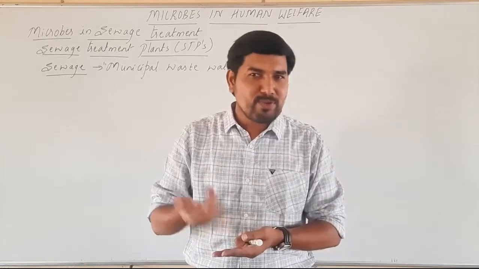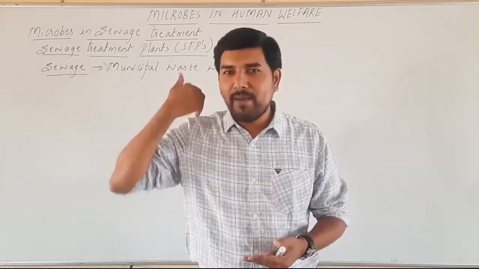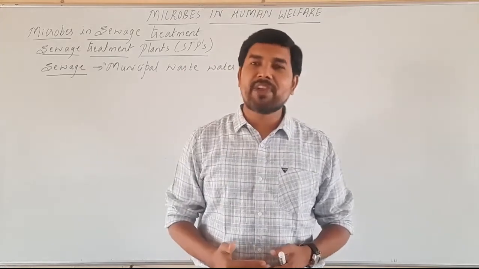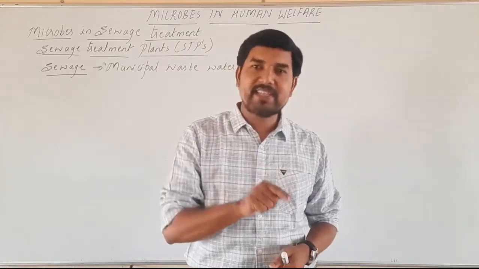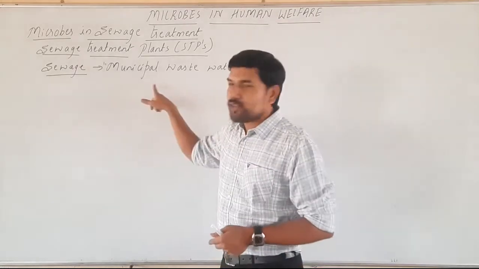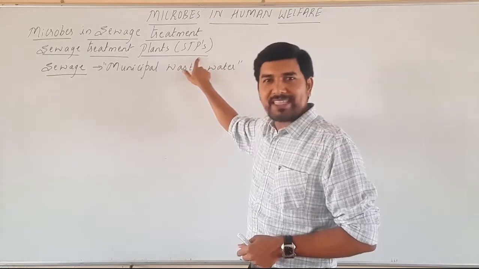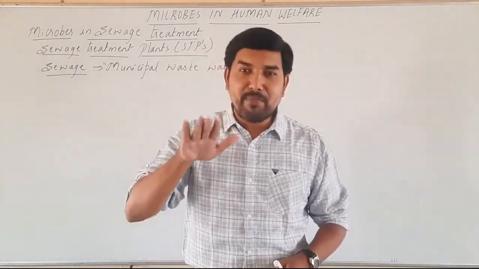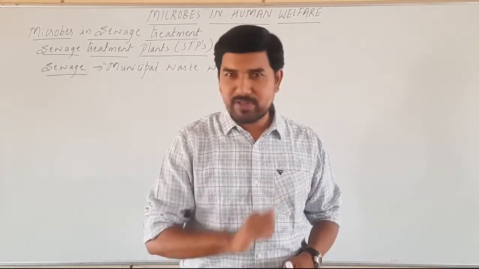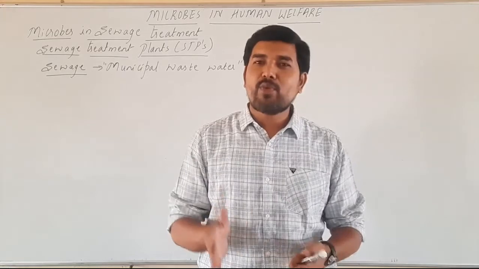Sometimes the sewage water is also used for agricultural purposes, but how much can we use, because plenty of water is generated every day. Hence the sewage water has to be managed in such a way that sewage treatment plants, which we call STPs, are constructed. By producing these STPs, we can minimize the water pollution. We cannot make it zero, but we can minimize it.